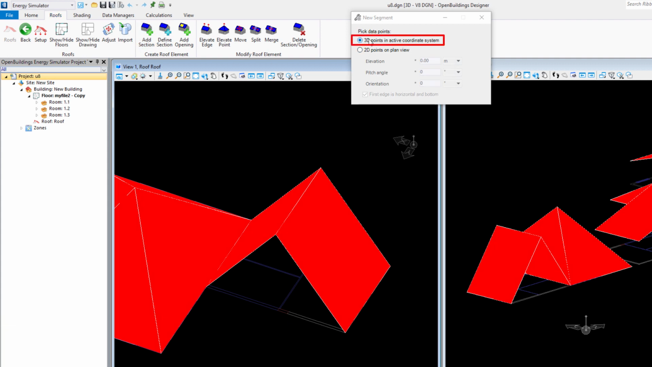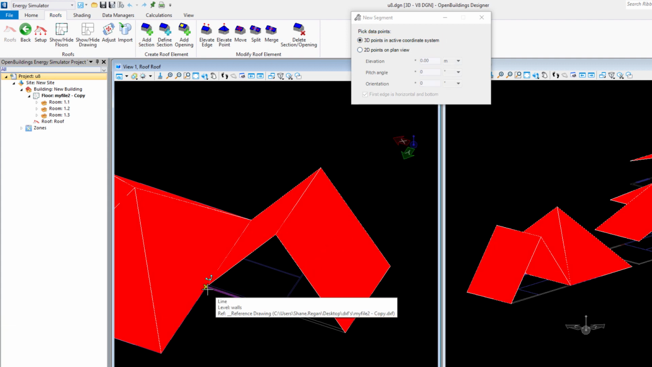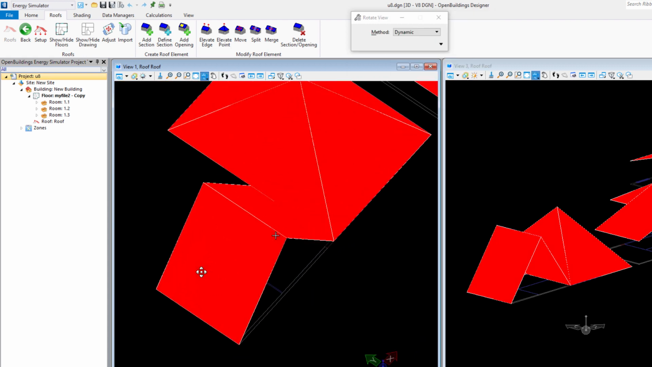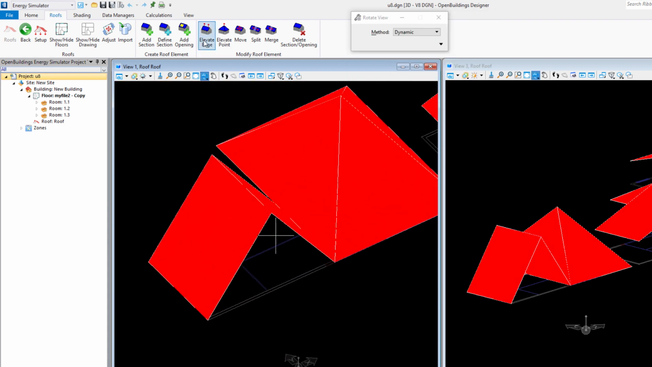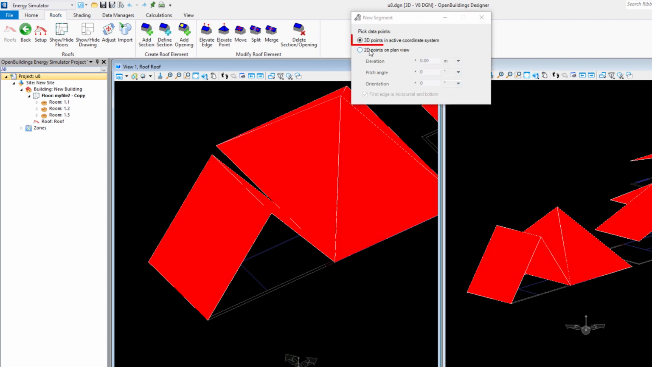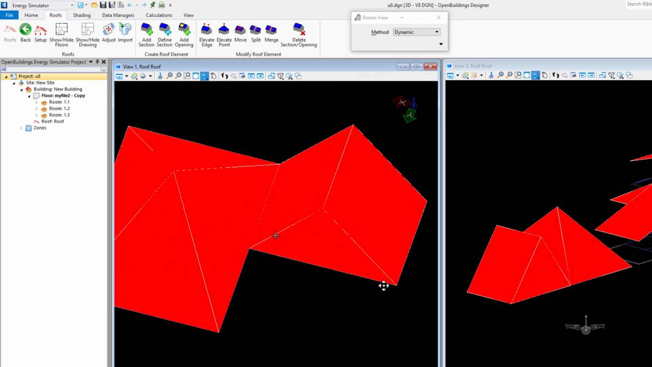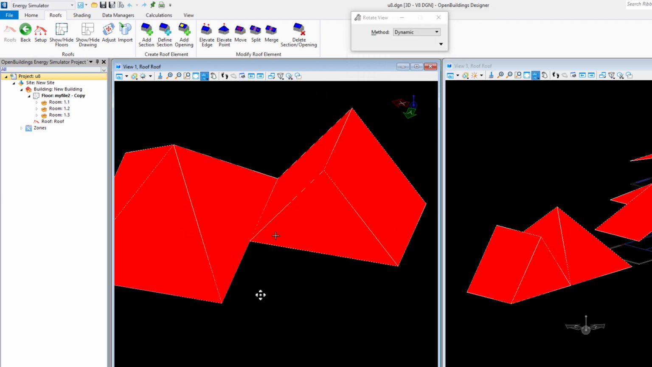And finally, for, say, small, awkward sections, again, you can use the 3D add section command. It'll be handy for dormers, as I mentioned earlier, or small vertical sections or gable ends and things like that. And then your roof will be ready for setup.